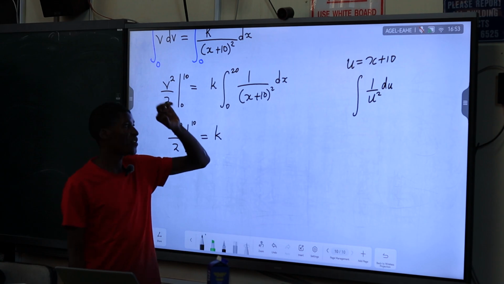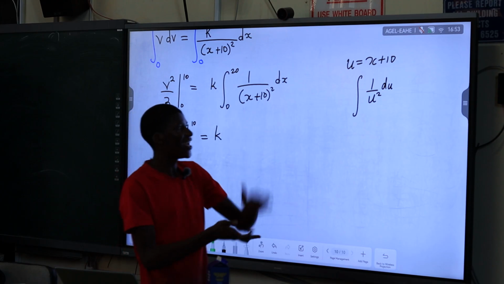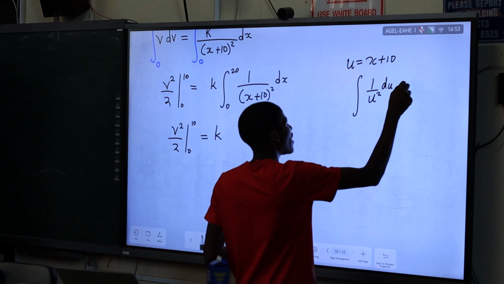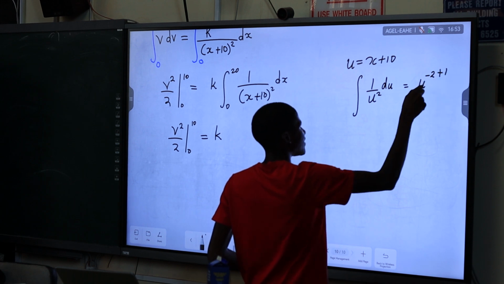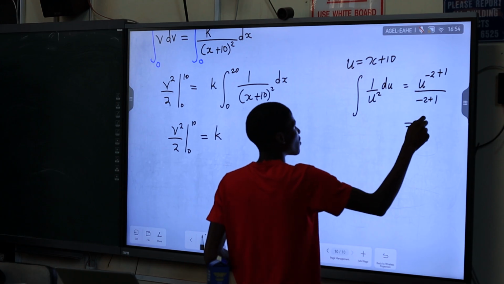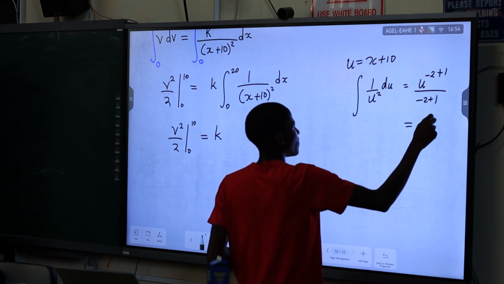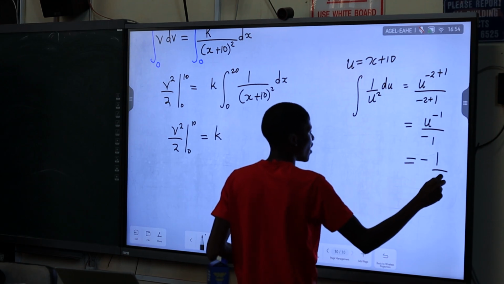You did advanced calculus, most of you. So if we integrate, this is u to the power minus 2. We add 1 to it, and divide by minus 2 plus 1. Then this is u to the power of minus 1 over minus 1, so this is minus 1 over u.